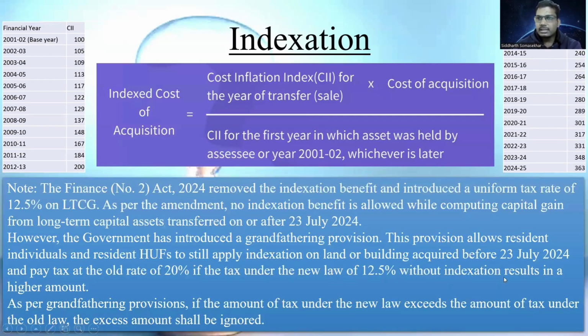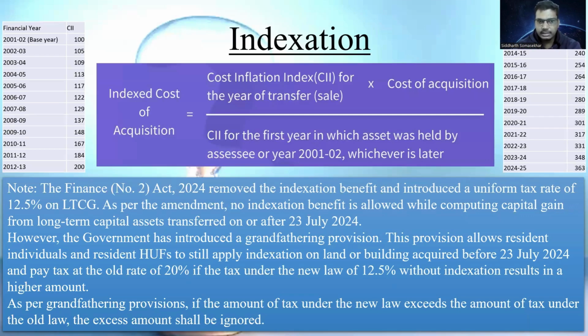Next, this note is basically the amendment that was brought in the year 2024, budget 2024. Let's read. The Finance Act 2024 removed the indexation benefit and introduced a uniform tax rate of 12.5% on LTCG. As per the amendment, no indexation benefit is allowed while computing capital gain from long-term capital asset transferred on or after 20th July 2024. However, the government has introduced a grandfathering provision.